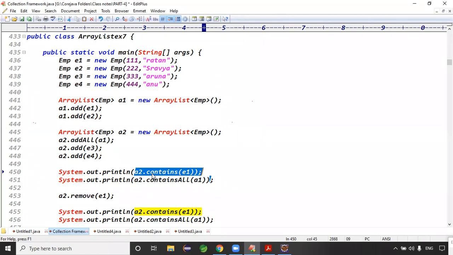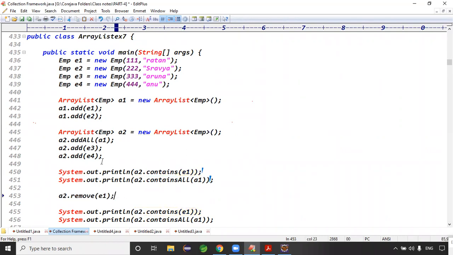A2 containsAll of A1's objects. There is a point, right? containsAll returns true, exactly.